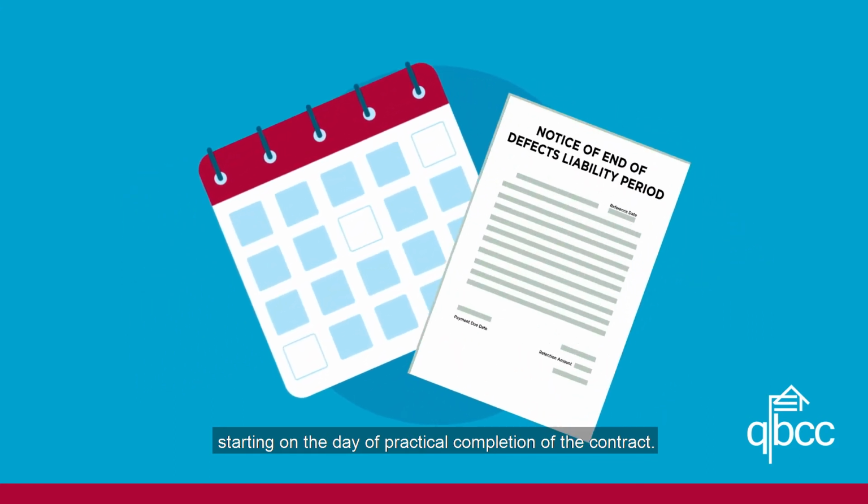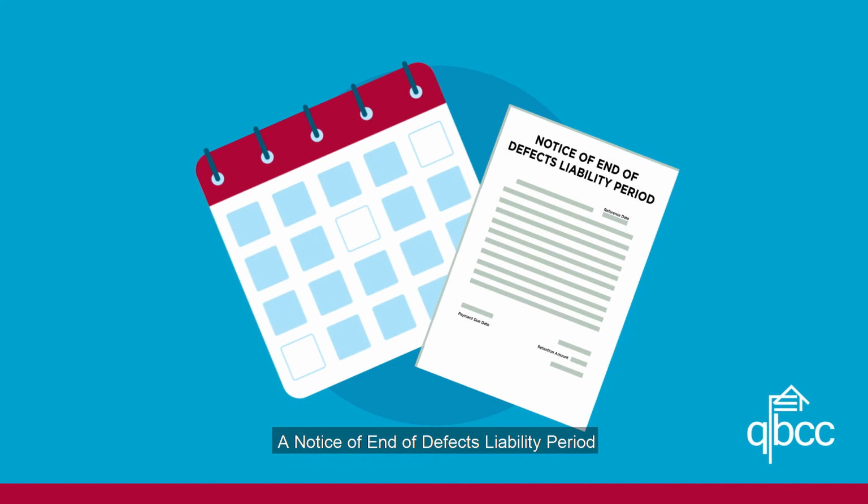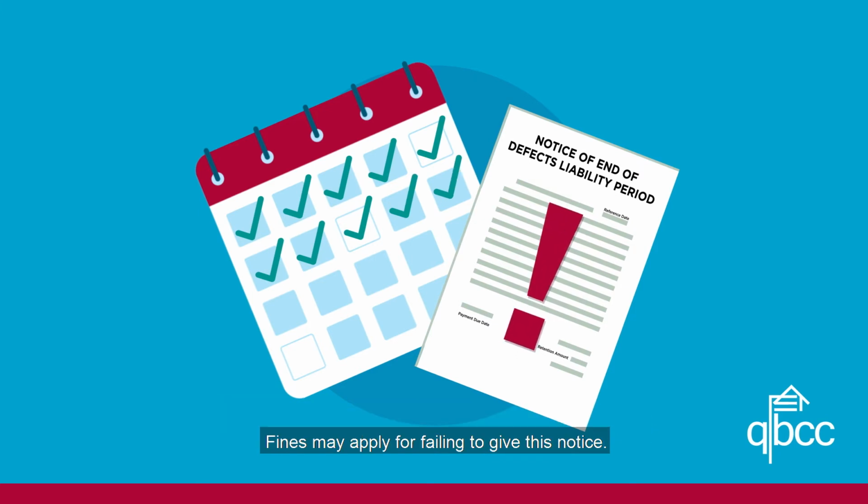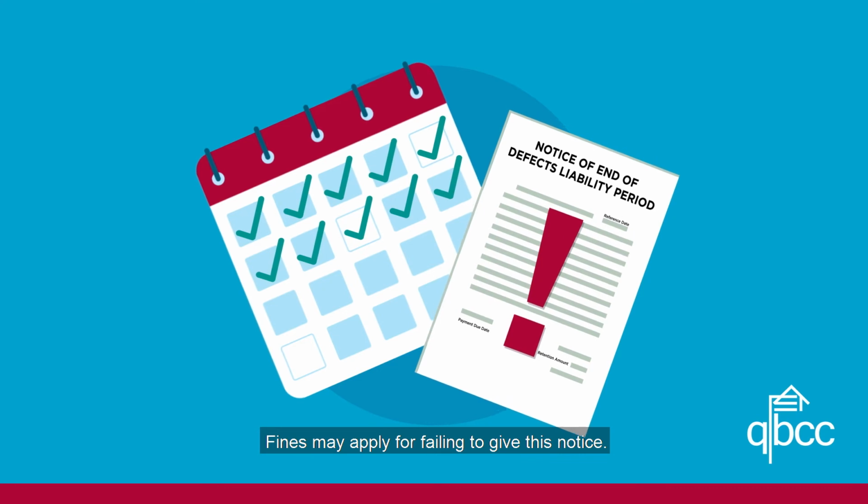A notice of end of defects liability period must be given to the contracted party within 10 business days before the end of the defects liability period. Fines may apply for failing to give this notice.